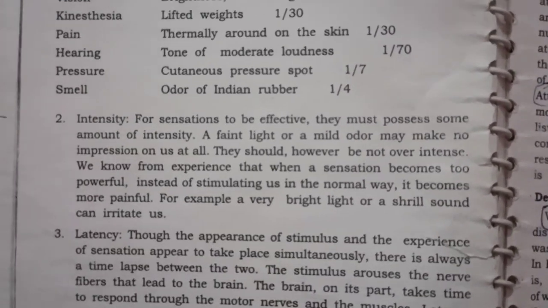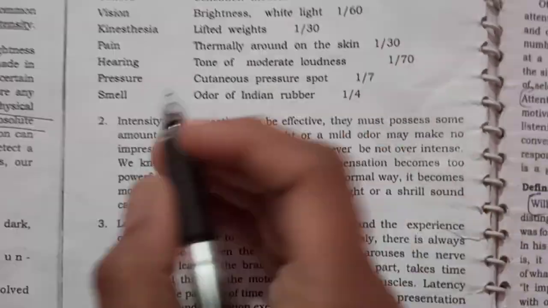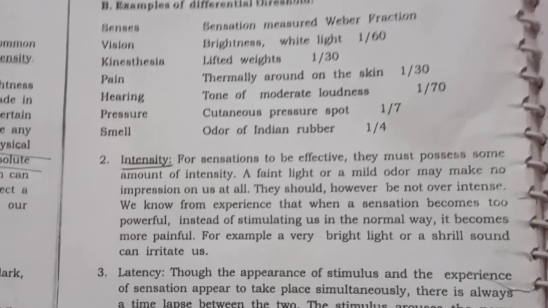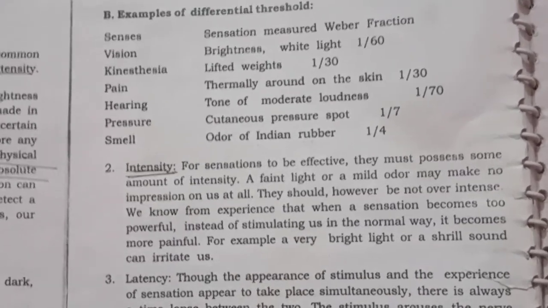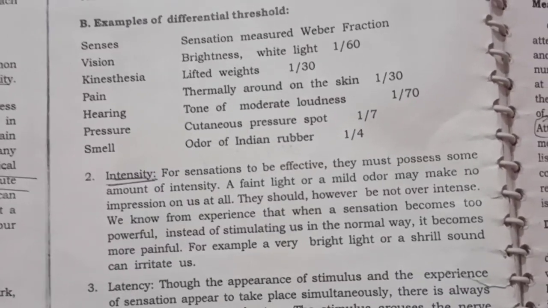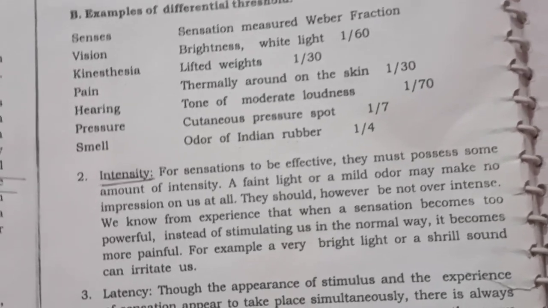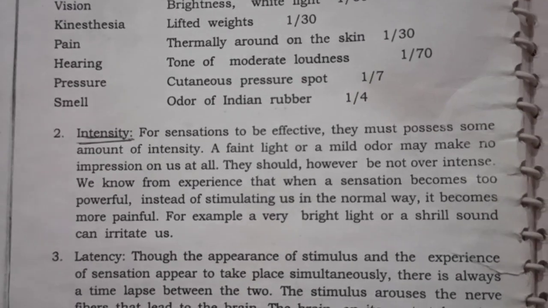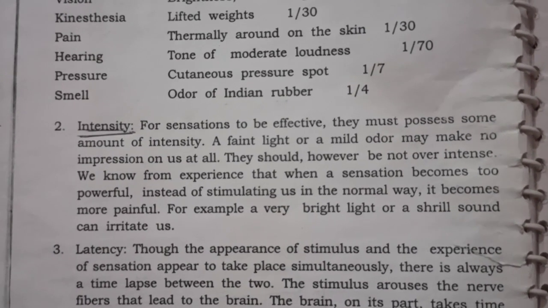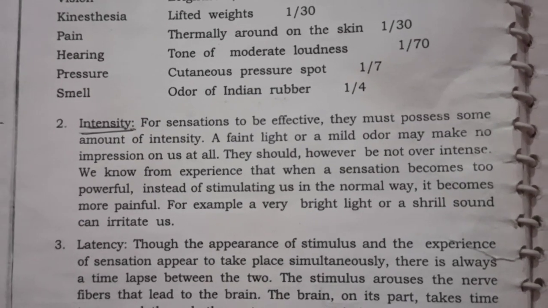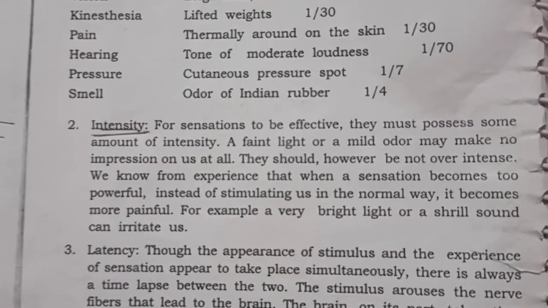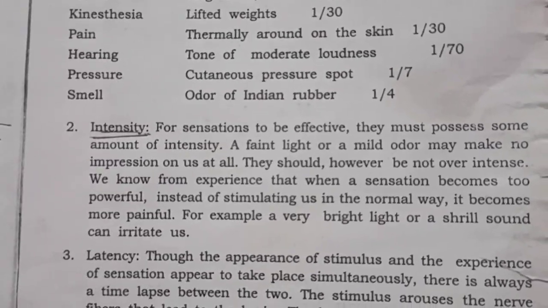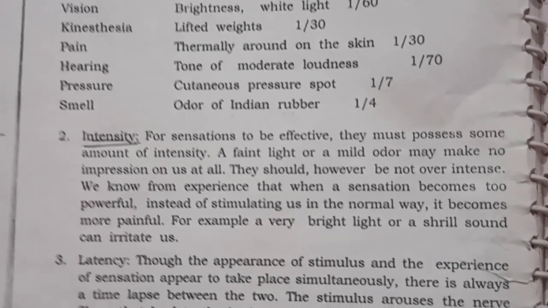So we shall move on to the second characteristic. The second characteristic is intensity. So underline this. What is intensity? The sharpness, or in-depth thing. For sensation to be effective, they must possess some amount of intensity, power, sharpness.